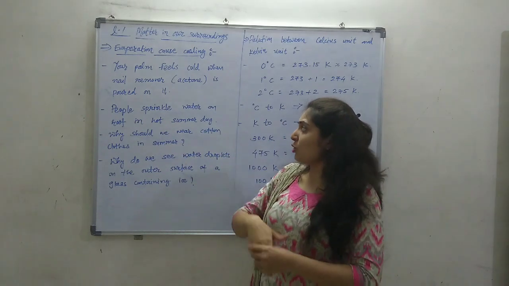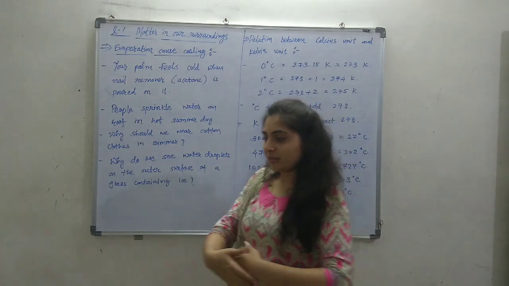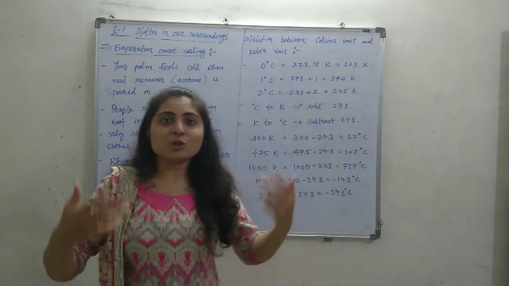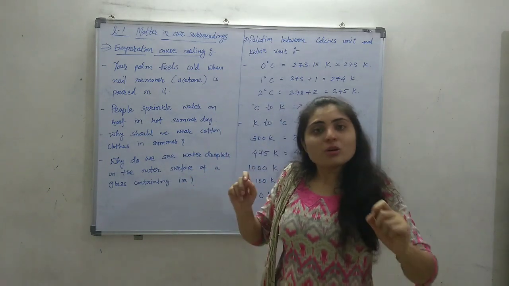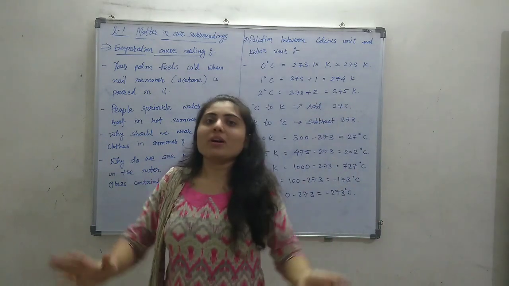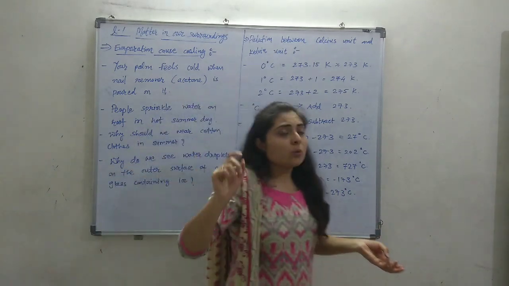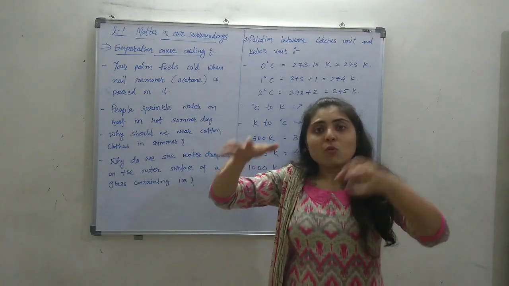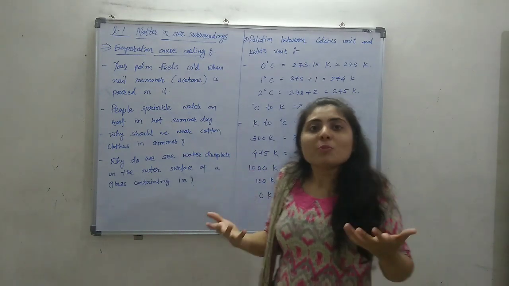People sprinkle water on the roof on a hot summer day, or on the tiles. Why are they pouring water? Because on a hot summer day the temperature is quite high, so the evaporation rate will be more. Now, whenever water is sprinkled on the roof, the water evaporates.